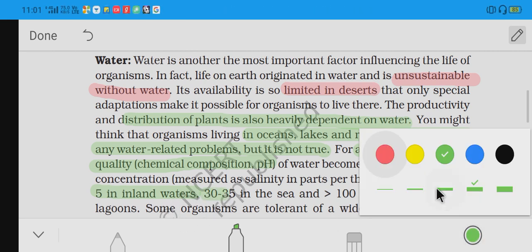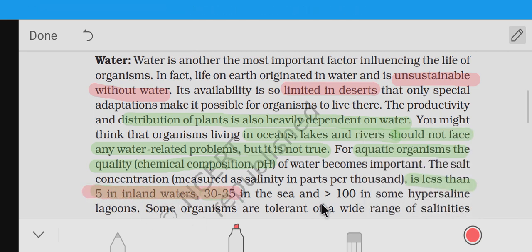This is an important question, so I will mark it. In inland water it is less than 5, it is 30 to 35 in the sea, and it is greater than 100 in some hypersaline lagoons. Some organisms can tolerate a wide range of salinities also.